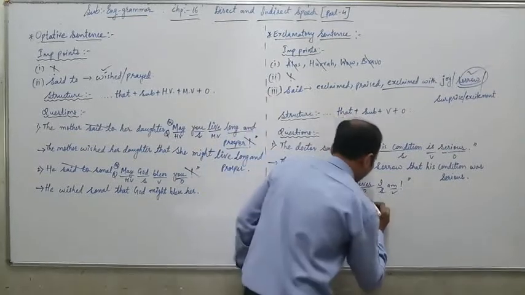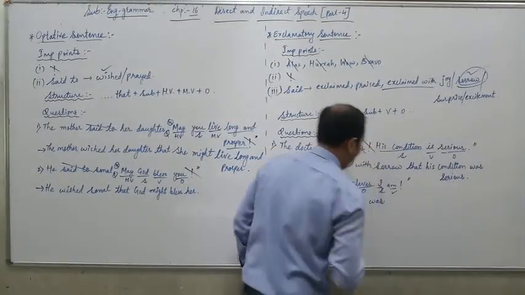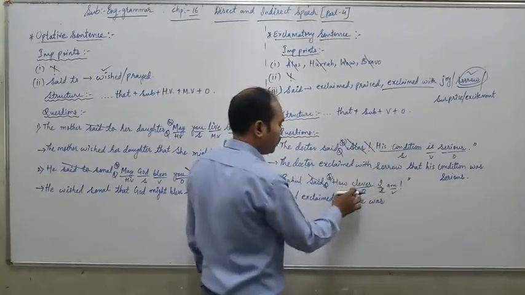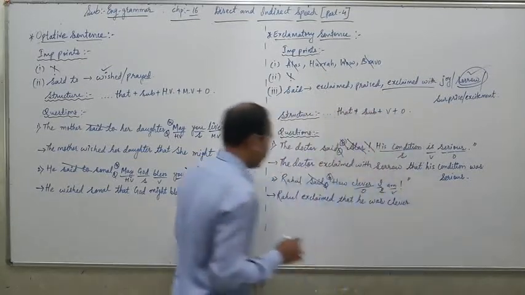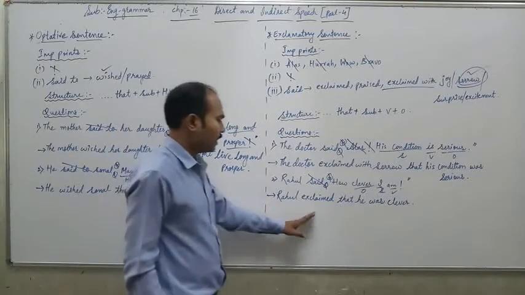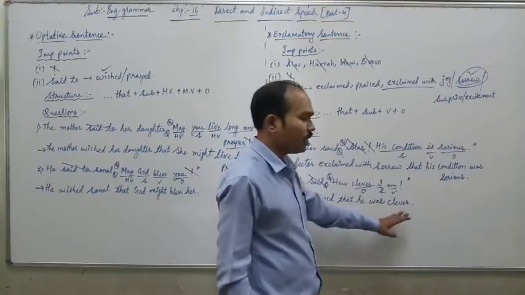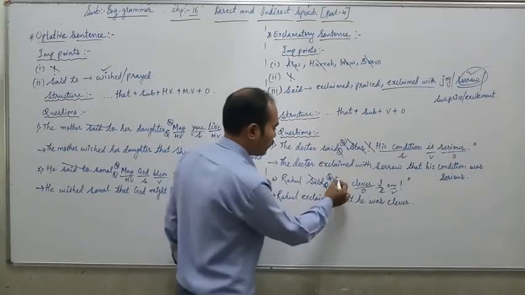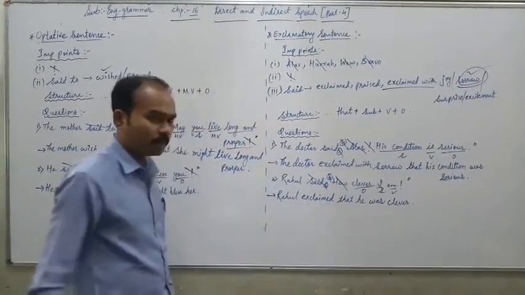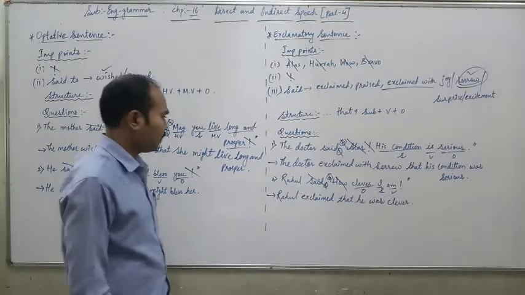Finally the other word, clever. So the answer is: Rahul exclaimed that he was clever. In this way you have to change it. The word how is also dropped in exclamatory sentences.